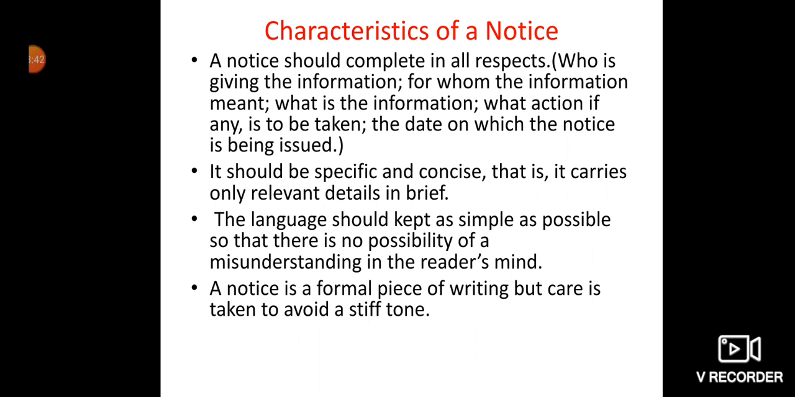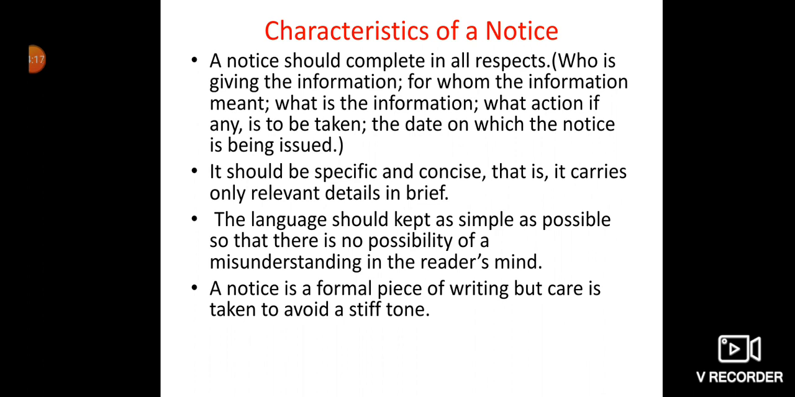Okay. Characteristics of a notice, that means points which you have to remember when you are writing a notice. A notice should be complete in all respects. Who is giving the information? This should be mentioned. For whom is the information meant? This also should be there. What is the information? What action, if any, is to be taken? The date on which the notice is being issued. These are all the important things which you have to include in your notice.